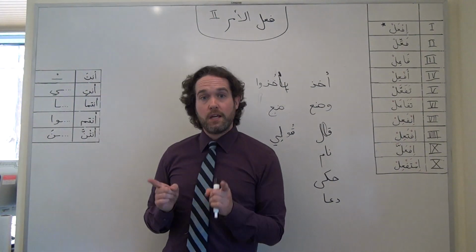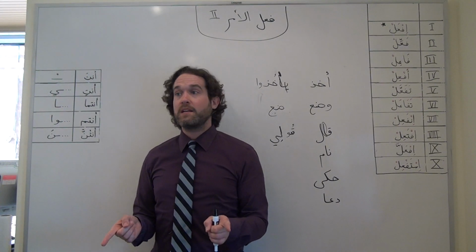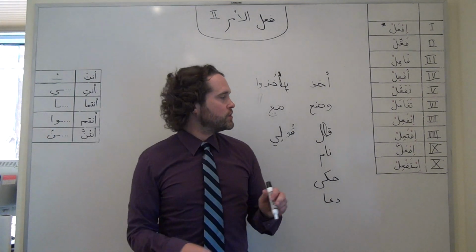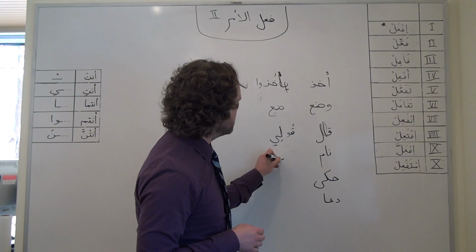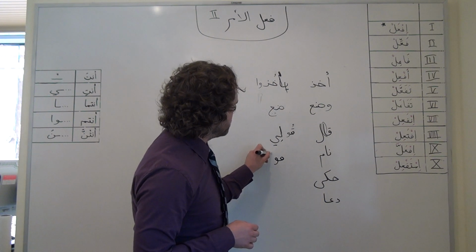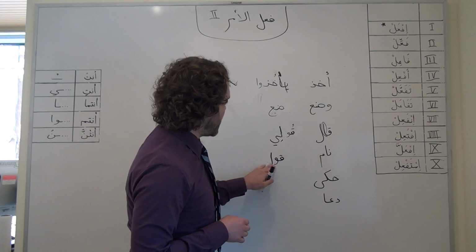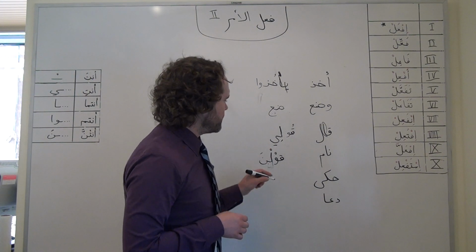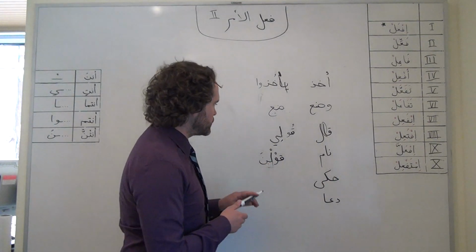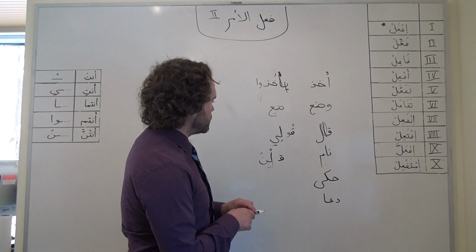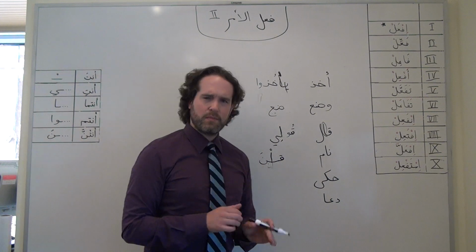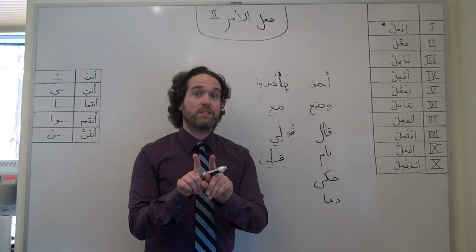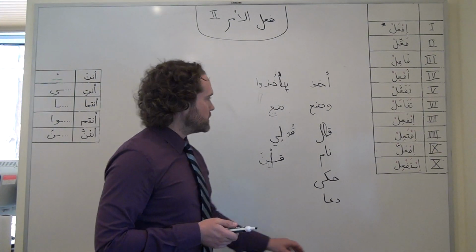The one exception would be if we were addressing a group of grammatically feminine individuals where we would have na as our conjugation, and once again we would have the same problem if we started with qul and then added a na. Well, the waw and the lam both have sukun, so something has to give once again, so we would drop the waw. Main takeaway again is that two sukuns can't be next to each other on two consecutive letters in formal Arabic.